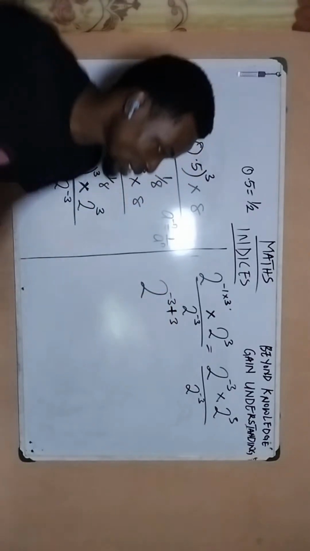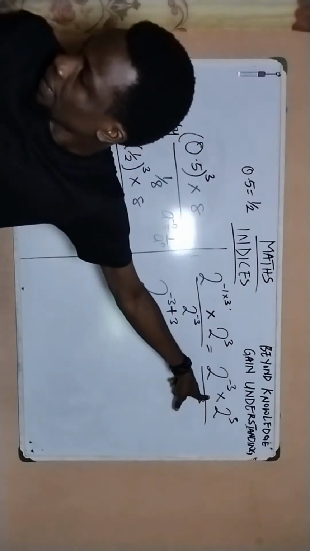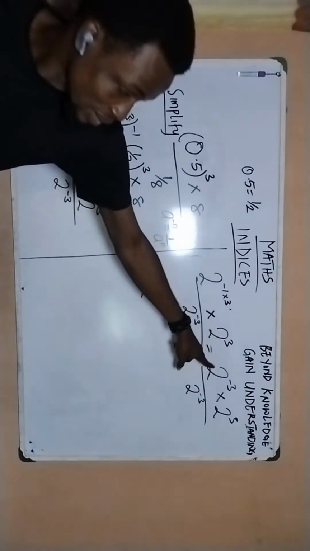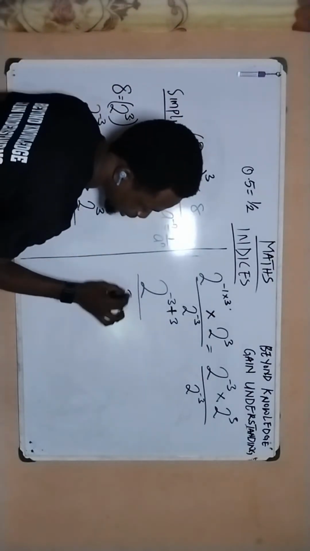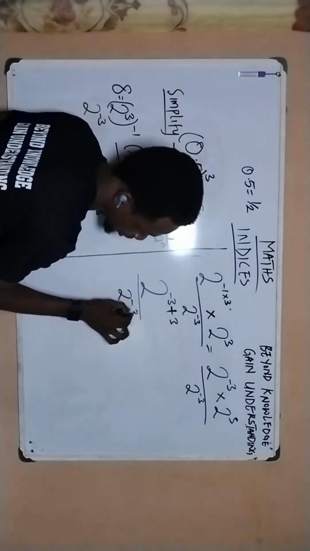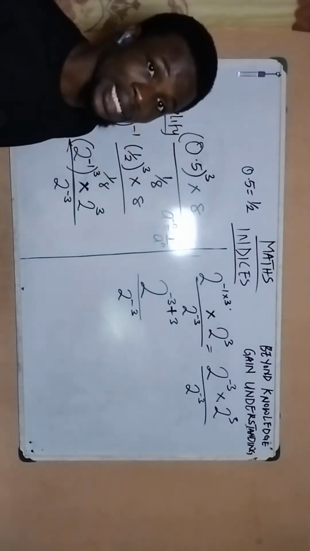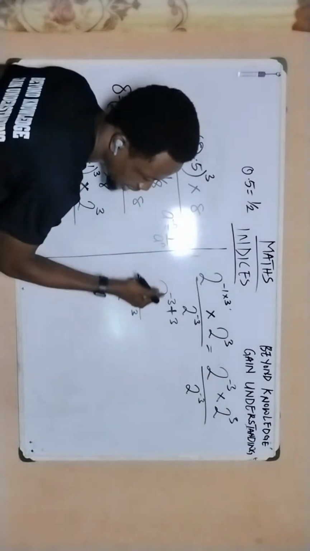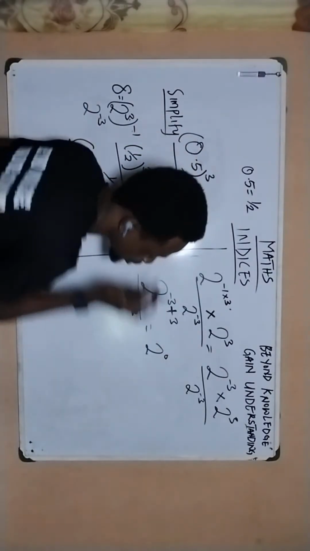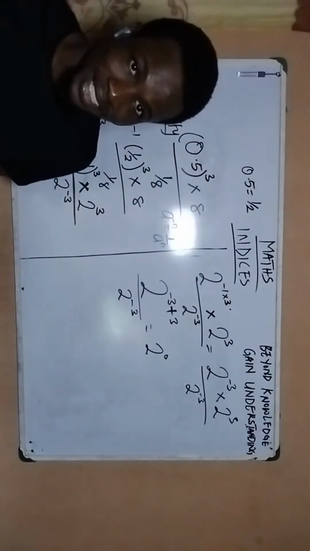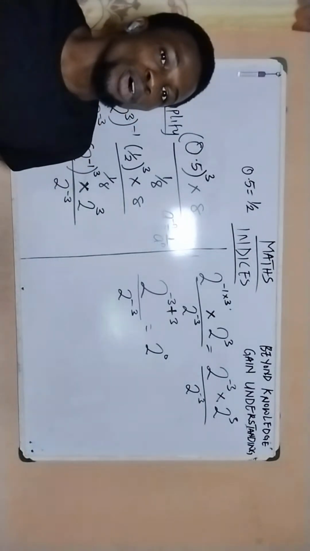This plus is as a result of the multiplication sign that you have here. That is what this plus here has switched up to. And then I have all over 2 to the power of minus 3. And this is what you have at this point. So if you solve this, minus 3 plus 3 is going to give you 2 to the power of what? 0. That is what you have here. 2 to the power of 0.